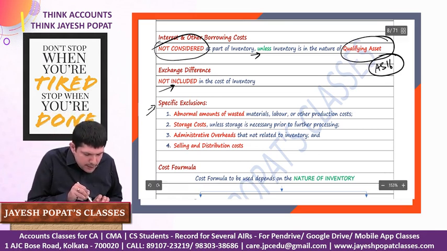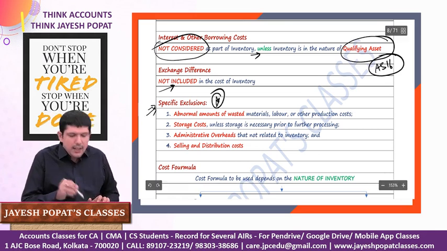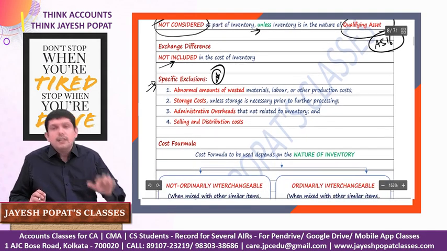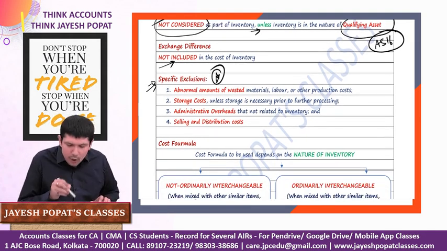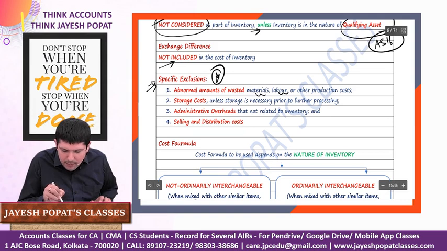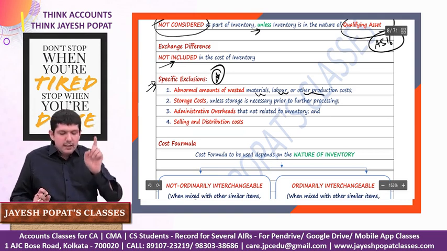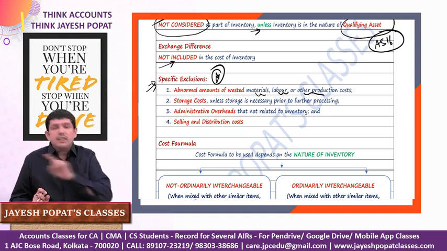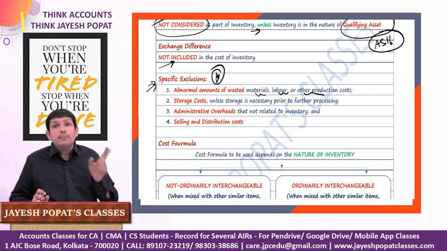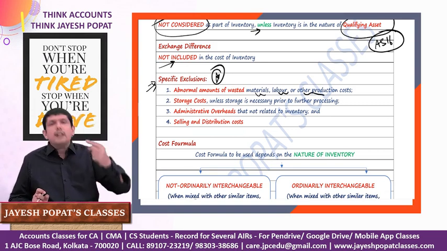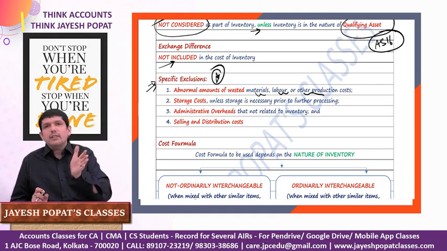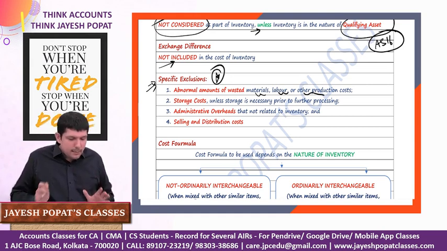You need to remember these specific exclusions. These are very important, right? These types of costs will never be included in the cost of inventory. Abnormal wastages of material, labor and other production overhead. Please remember, abnormal wastage is never part of your cost of inventory, but normal wastage is part of the cost of your inventory. We'll have a look at it with the help of a practical example.